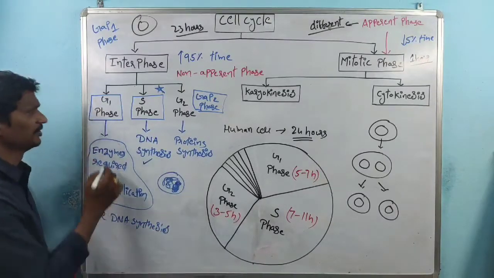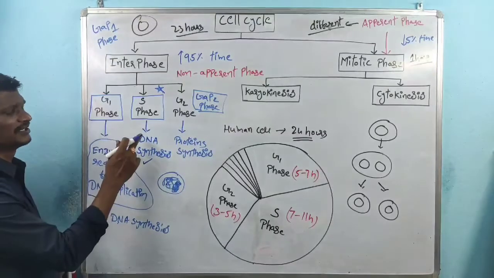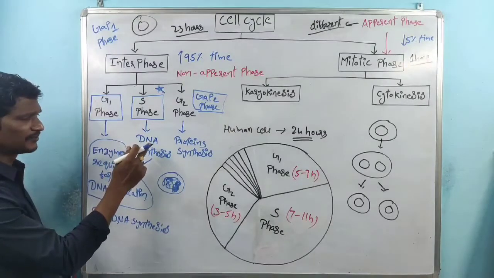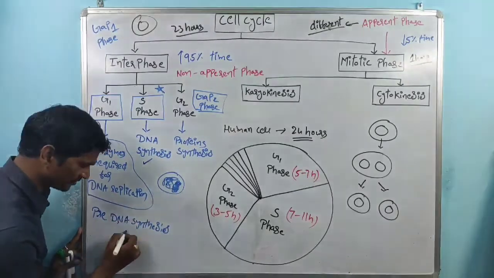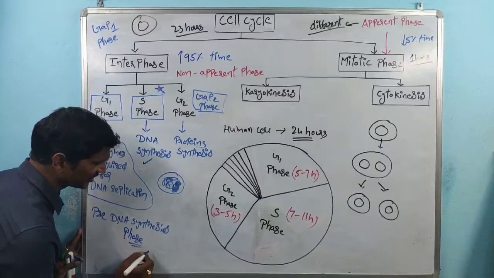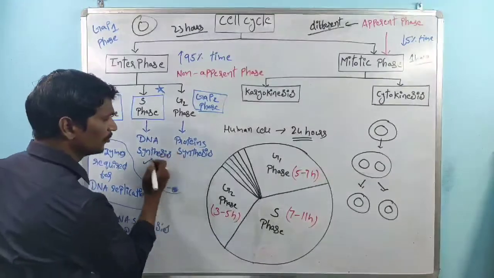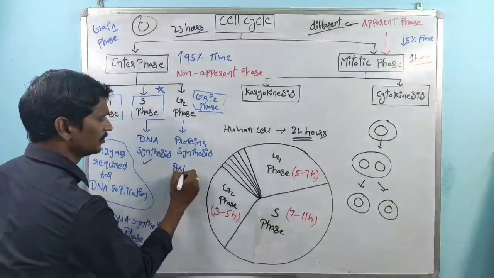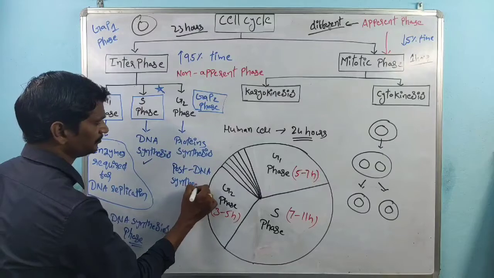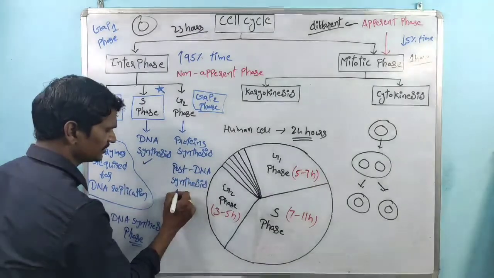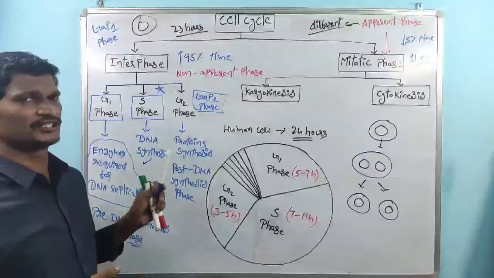G1 phase is also called pre-DNA synthesis phase because the phase is completed before the DNA synthesis. That's the reason why it is called the pre-DNA synthesis phase. This is the DNA synthesis phase. And next one is G2 phase. This phase is also called post-DNA synthesis phase. Right? So G1 phase is there, S phase is there, G2 phase is there.